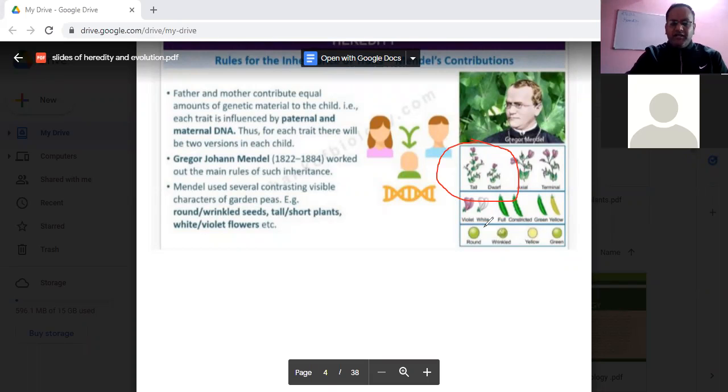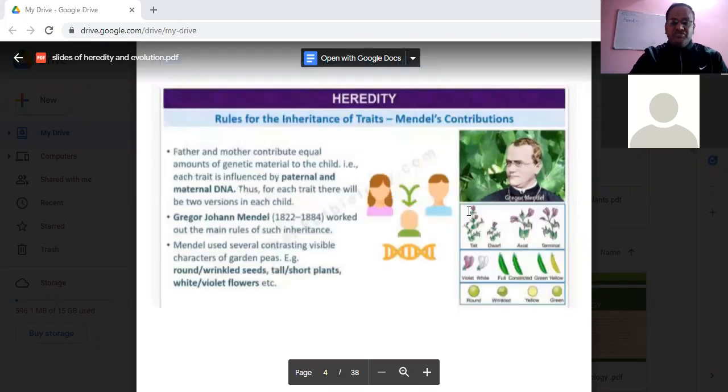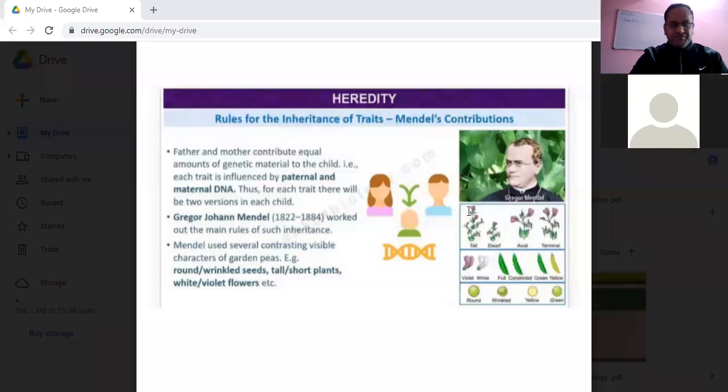Now, if we take the example of the seed shape, some seeds are round and some seeds are wrinkled. Again, my question to you, is it a clear-cut differentiating character or a confusing one? Yes, all of you are giving me the answer. It's a clear-cut differentiating character. Again, if we take the seed color, yellow and green, definitely I can say that yellow and green are clear-cut differentiating characters free from confusion. So this is the reason why Mendel selected the pea plant for his experiment. This was the first reason.